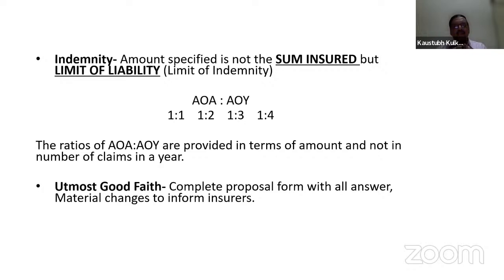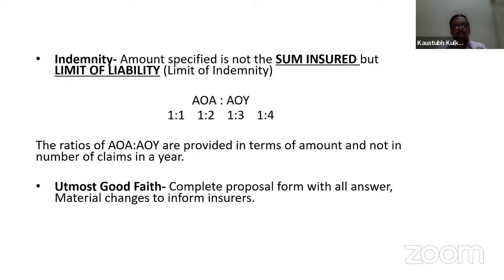AOA means any one accident. So when a liability proposal comes to you, say for example a public liability non-industrial proposal, and the insured wants an AOA to AOI ratio of 1:1, what is the meaning of this? If he is choosing 10 lakhs as the limit of liability, that means the policy is issued for a limit of liability of rupees 10 lakh, with the ratio of AOA to AOI as 1:1.